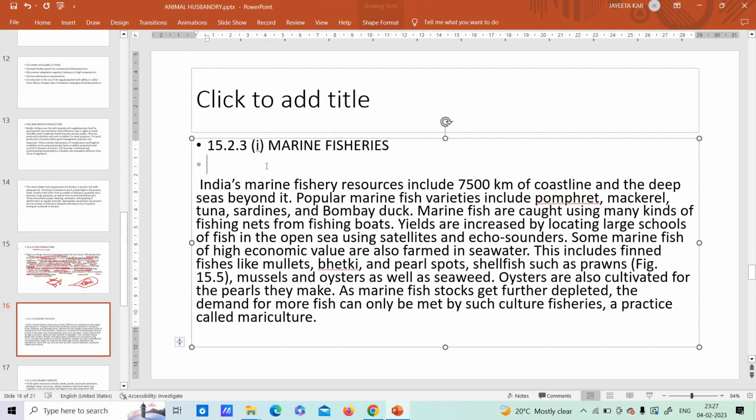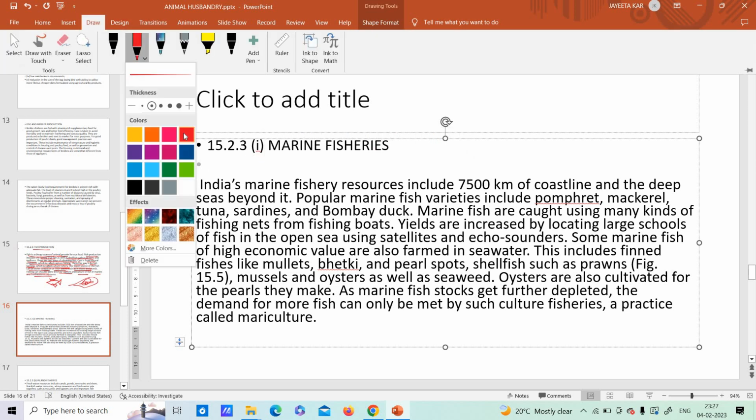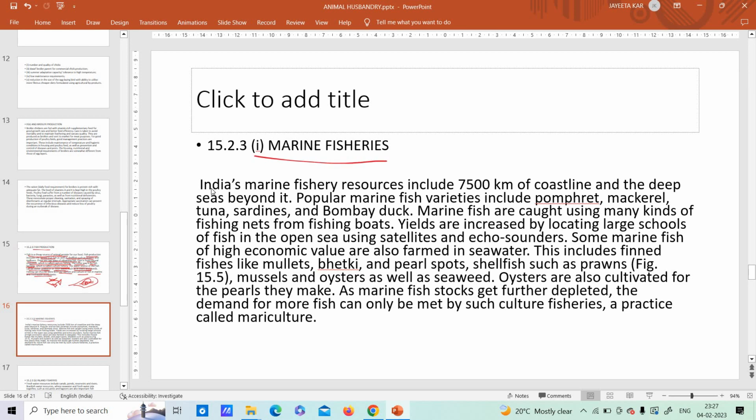Now, marine fisheries. Okay, what are these marine fisheries? India's marine fisheries resources include 7,500 kilometer of coastline and deep seas beyond it. So if you go through the map of India, suppose I'm just drawing the bottom portion, this is your coastline that I have drawn, right? This is the coastline which is surrounded by seas. So here is your entire marine fishery. That means saltwater fishes are found here.